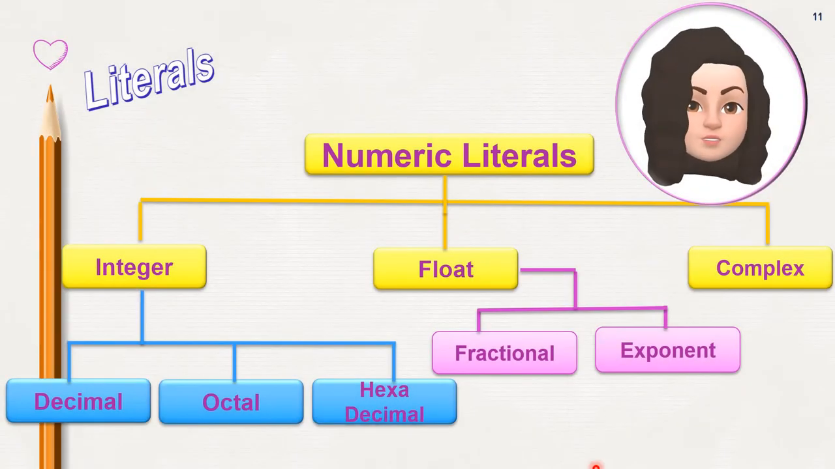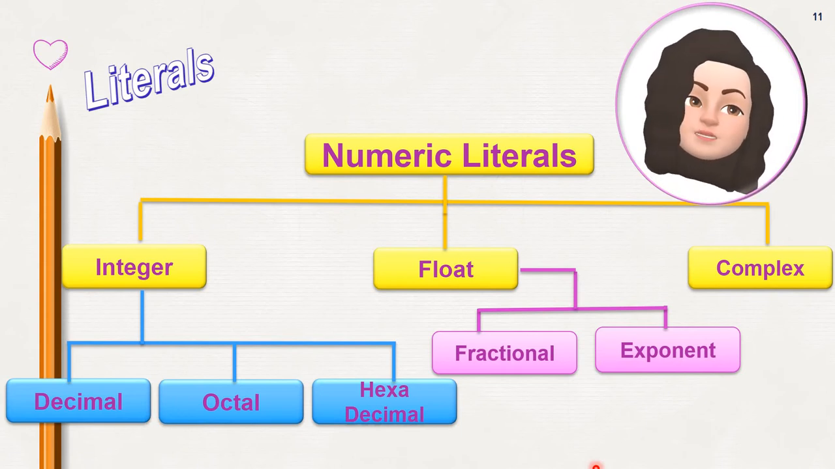Under literals, we have completed string literals. Now let's see about numeric literals. Numeric literals can be represented in integer, float and complex. Integer can be further classified into decimal, octal and hexadecimal. Float can be represented in fractional as well as in exponent form.